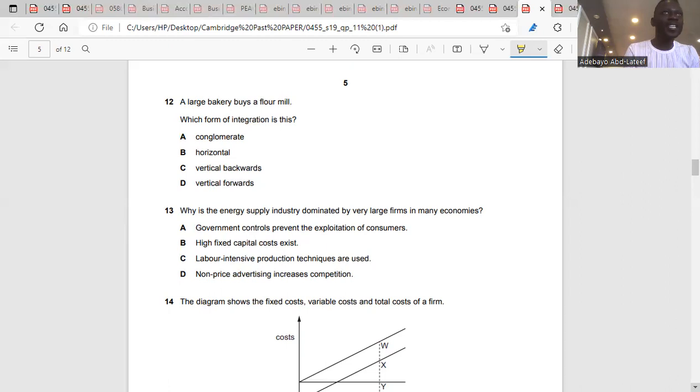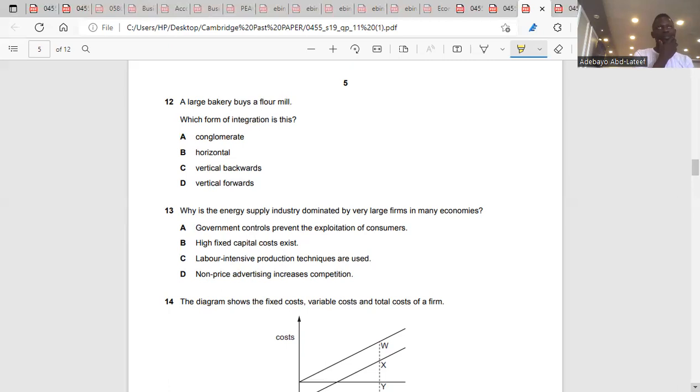So the flour mill is in the primary sector. The bakery is in the secondary sector. We can say also there is a third, like the restaurant that takes the bread.